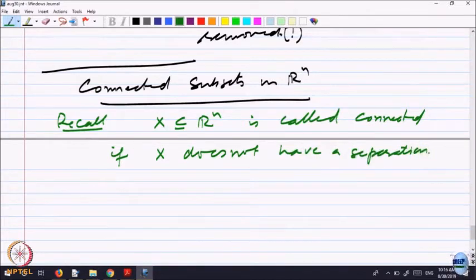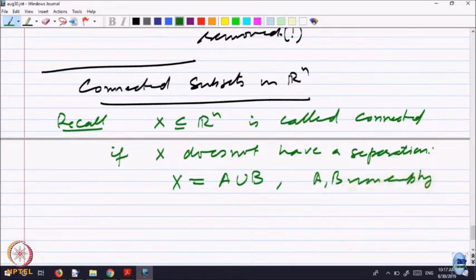So what was the meaning of saying X does not have a separation? That means X cannot be written as A union B, A and B non-empty, A and B separated.